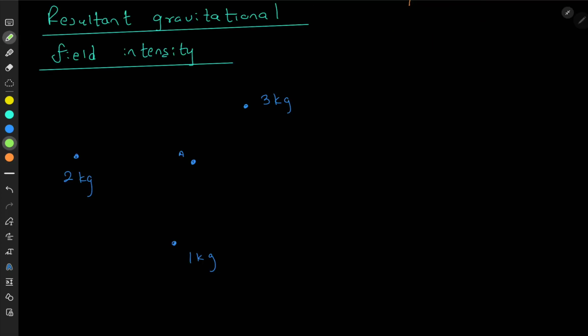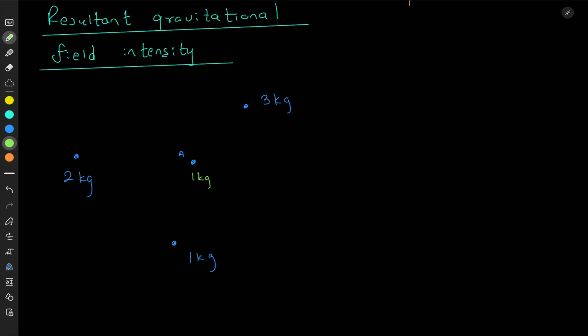Now we define something called the resultant gravitational field intensity. I want to find out the resultant, the overall effect, at point A. Let's say I'm going to place 1 kg at point A because I want to find the gravitational field intensity at a certain point known as A. So remember, if you want to find the gravitational field intensity at a certain point, place 1 kg there.